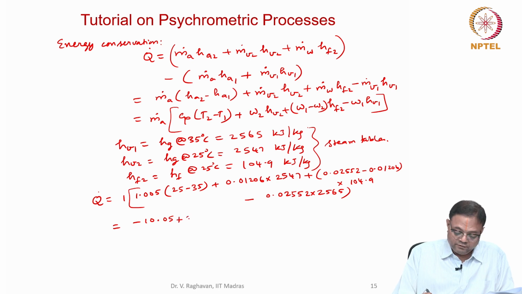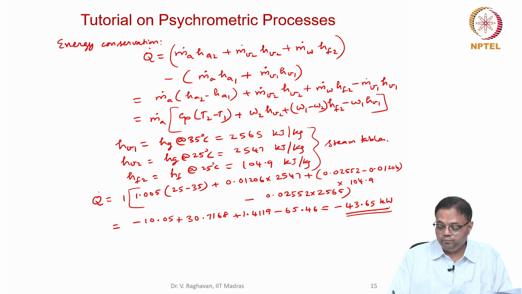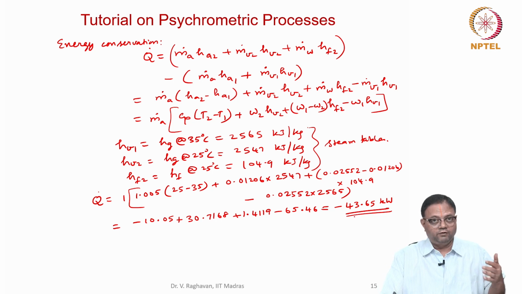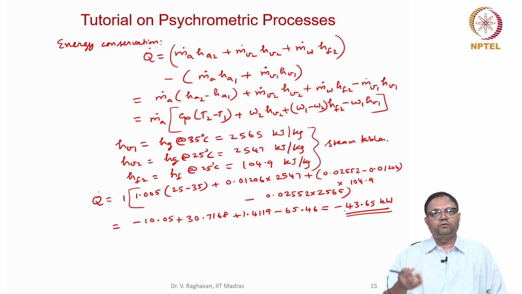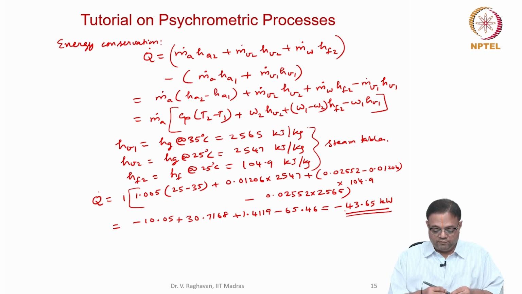So when you evaluate this, you get minus 10.05 plus 30.7168 plus 1.4119 minus 65.46, which is equal to minus 43.65 kilowatts. So this is the heat transferred out of the cooling duct, so that the air is cooled from 35 degrees to 25 degrees and some condensation occurs. Final relative humidity is 60% and the initial is 70%.